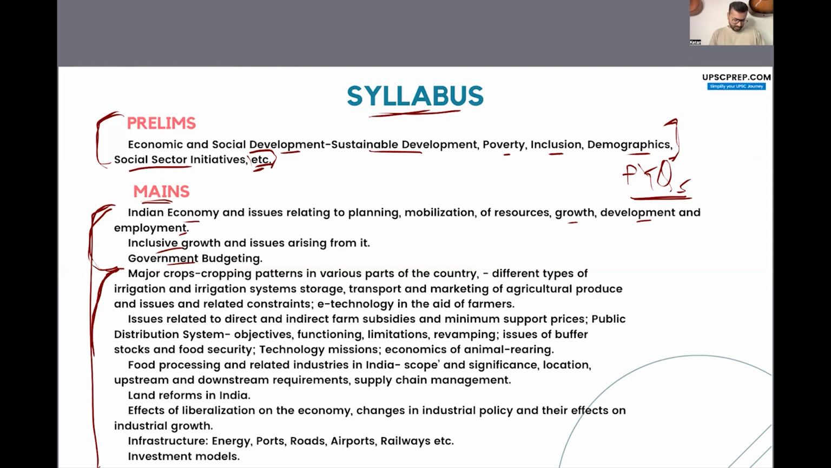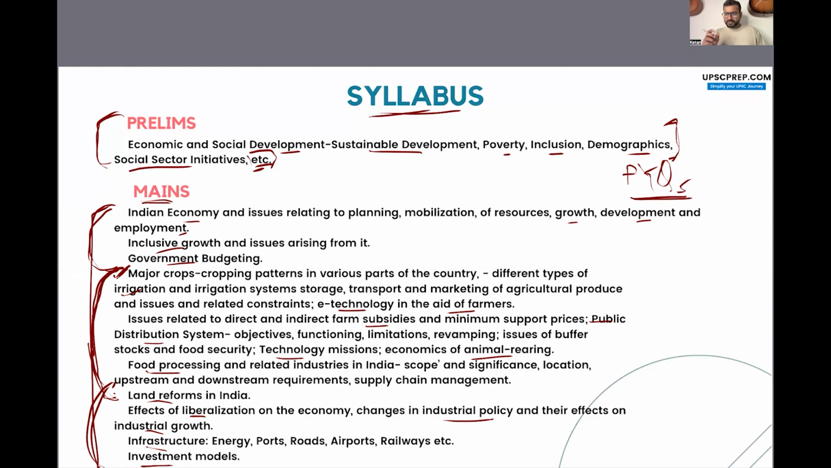सबको अगर मिला दें, so you can see questions on major crops, irrigation, e-technology in the aid of farmers, farm subsidies, public distribution system, technology missions, animal rearing, food processing, land reforms. These forms a major chunk of your syllabus, which is essentially part of the agriculture chapter in Indian economy. And then questions on industrial policy, liberalization, industrial growth, infrastructure, investment models. So this is the secondary sector of Indian economy.